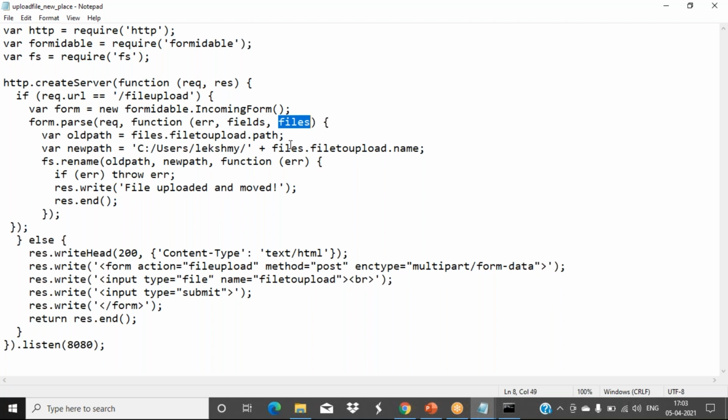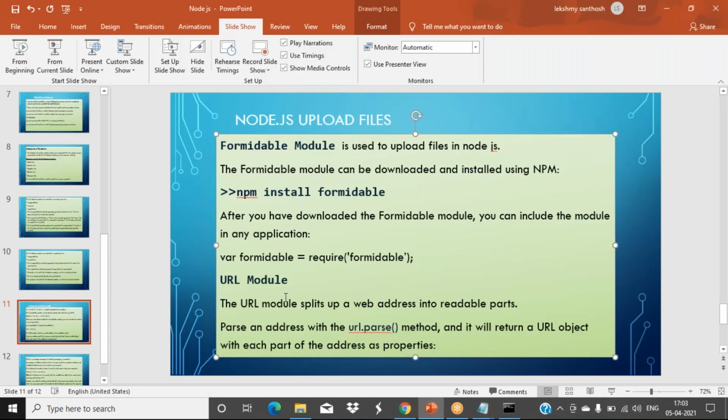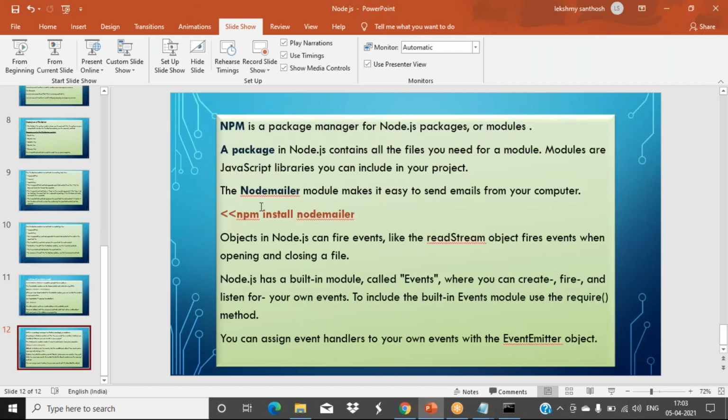Okay, fine. Any doubt? Okay. So next, I'll just continue. The URL module is there. Then, just telling about npm packages, the Nodemailer module is there, where we can send emails through your Node.js programs.